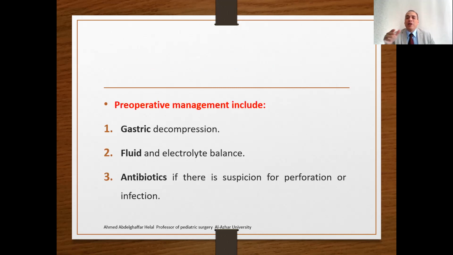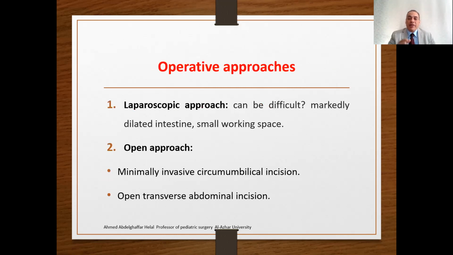The preoperative management will include gastric decompression, fluid and electrolyte balance, and antibiotics if there is suspicion of perforation or infection. Very important. The operative approach may be laparoscopic or open. The laparoscopic approach can be difficult. You understand that you have a newborn or infant with multiple dilated loops, so there is no space for pneumoperitoneum. With markedly dilated intestine and small working space, the laparoscopic approach in such cases may be difficult.